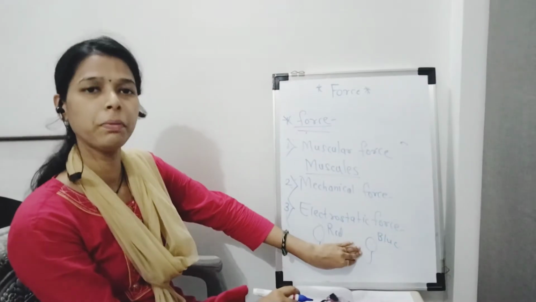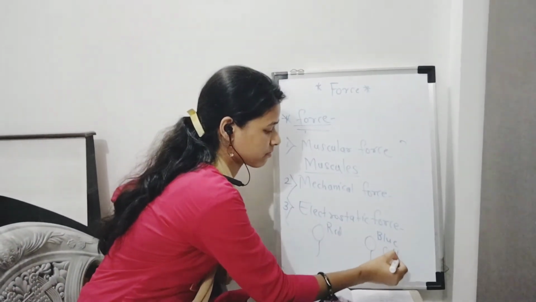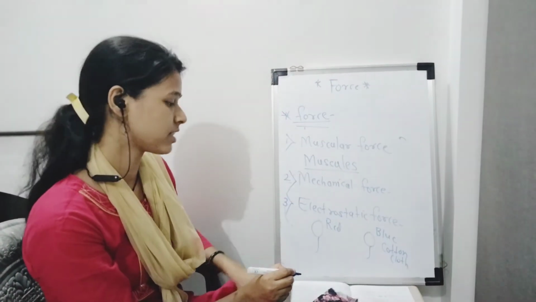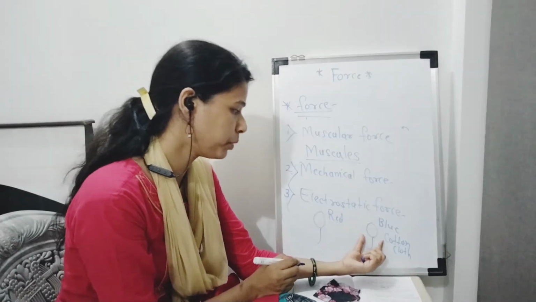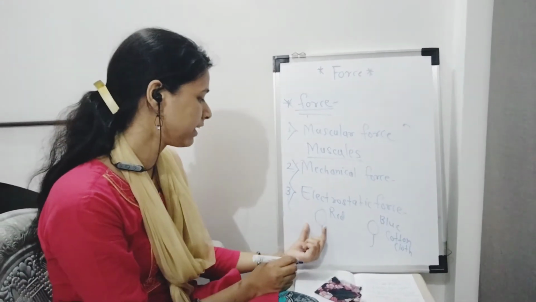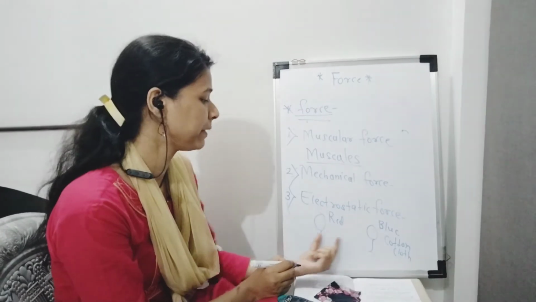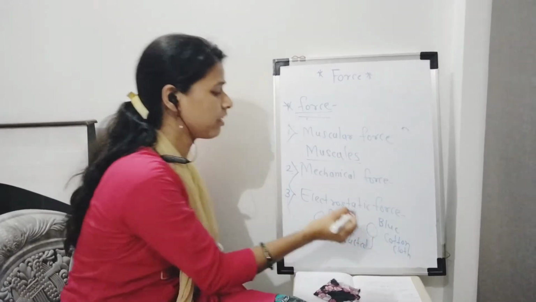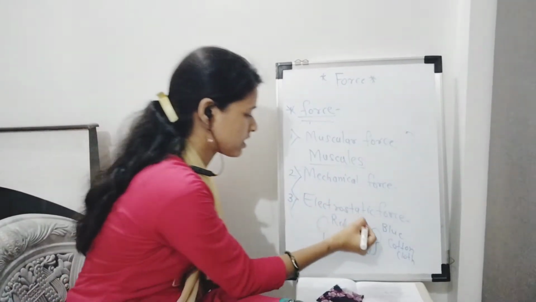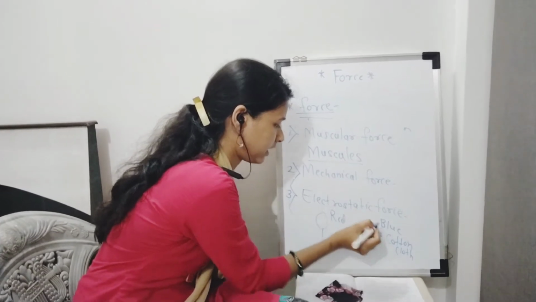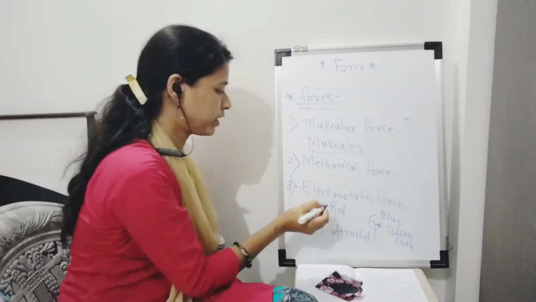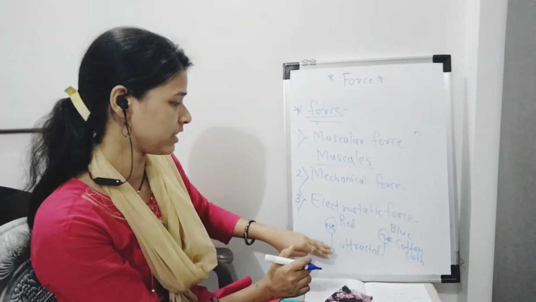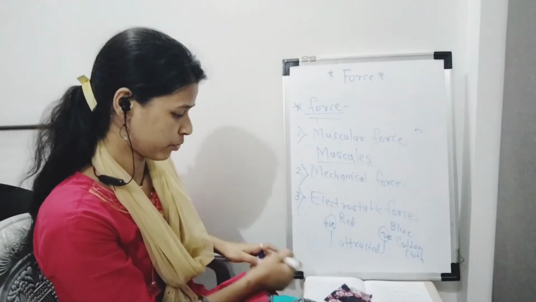When you rub the blue balloon using a cotton cloth, some charge is created on that blue balloon, and when you take the red balloon towards the blue balloon, they become attracted because of the electrostatic force. Here a negative charge is created, and the red balloon already has a positive charge. At that time the negative and positive charges become attracted towards each other because of the electrostatic force.